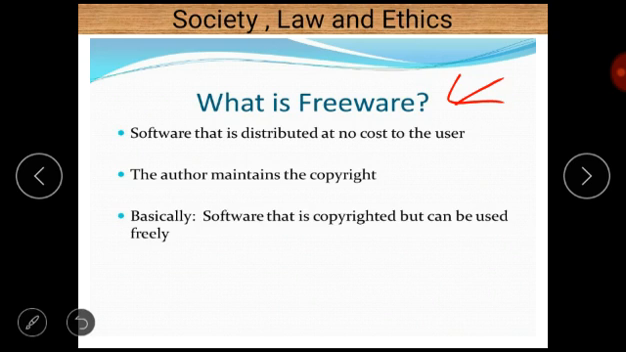Next term is freeware. Freeware is software that is distributed at no cost to the user, and the author maintains the copyright. Basically, software that is copyrighted but can be used freely is called freeware.